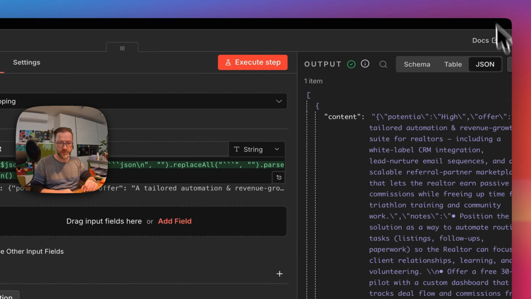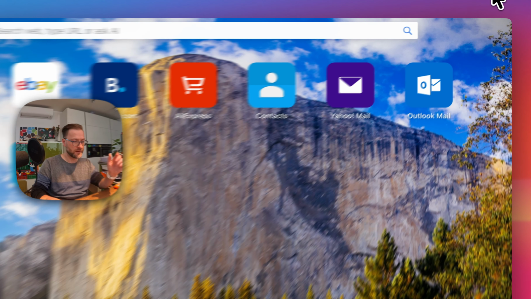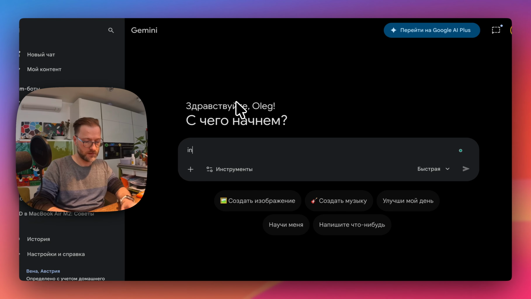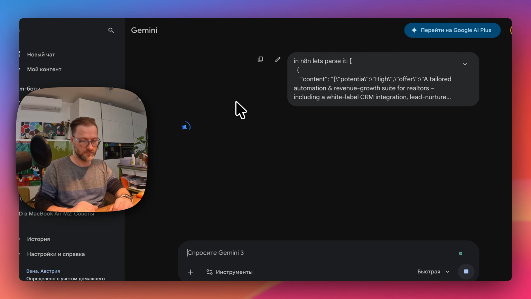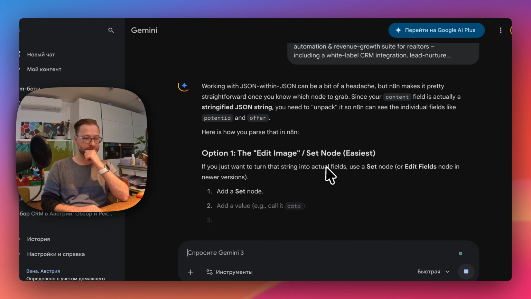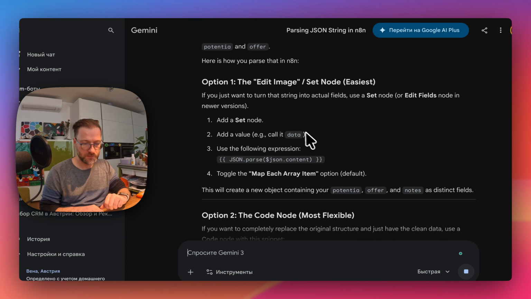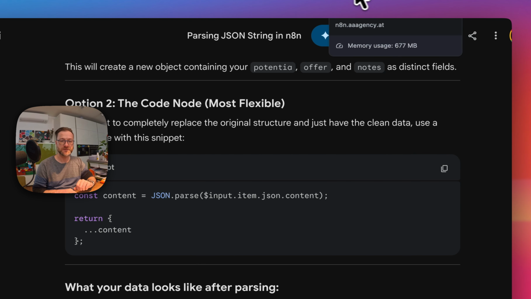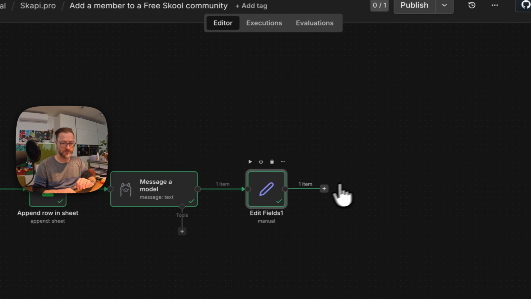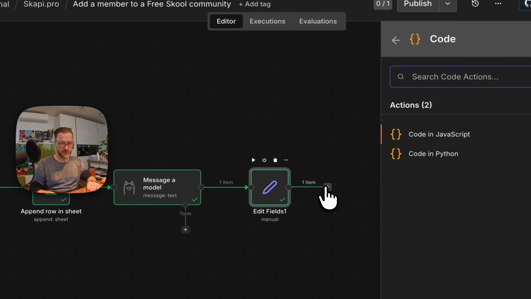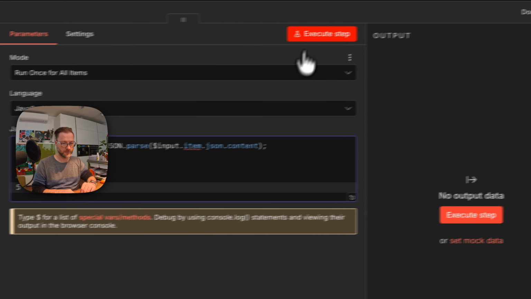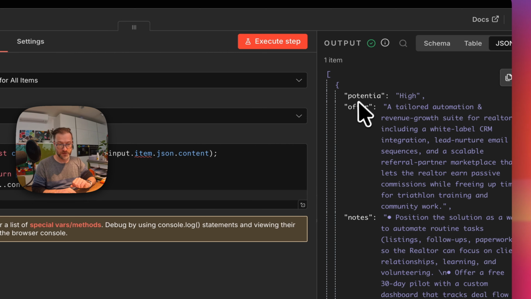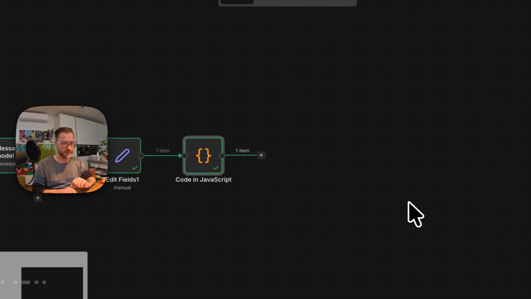Okay, I'm gonna copy that, go to some kind of Gemini or whatever, and say in n8n, let's parse it. So it was almost the same. I need to provide this thing here, but I can use the code node and it's much faster and easier. So I'll just take this code, go to JavaScript, do it like that, and execute. Boom, potential, offer, notes. All right, everything what I need.